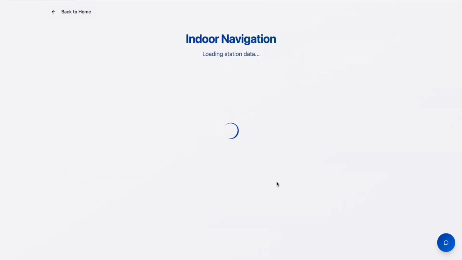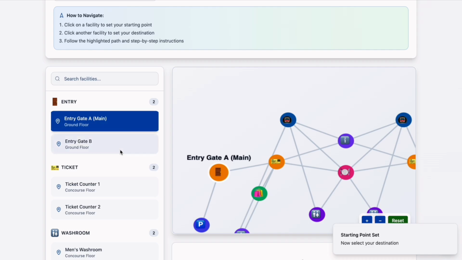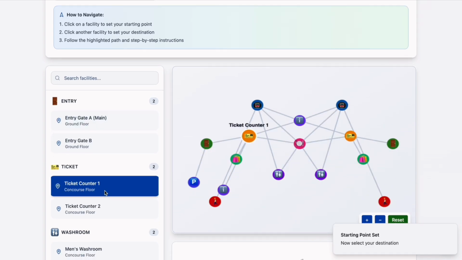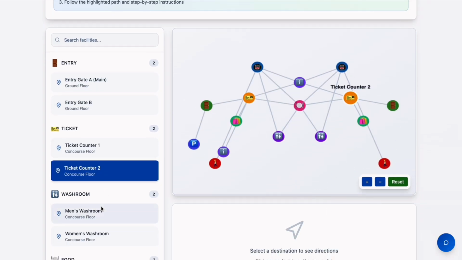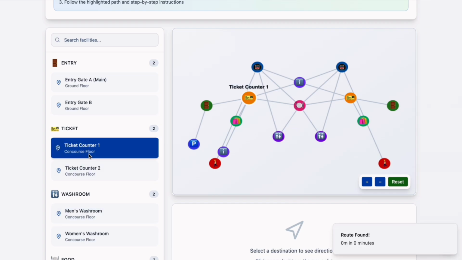This is station navigation. There is indoor station navigation. We can check where gate A, gate B, the ticket counter, and the men's washroom are. It can redirect everything from the place we are located to the place we want to go. Like if you want to go to the men's washroom, you can check on that. If you want to go to the ticket counter, you can click on the ticket counter. It can show, and you can redirect to the place where the ticket counter is present.